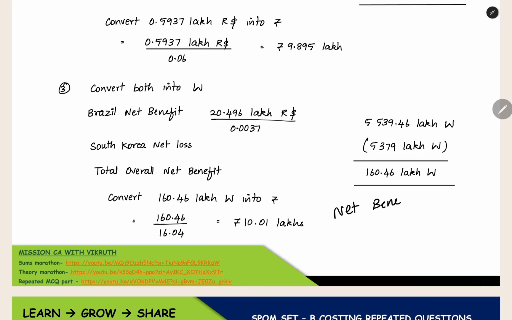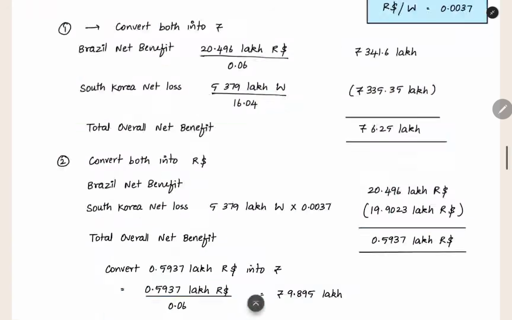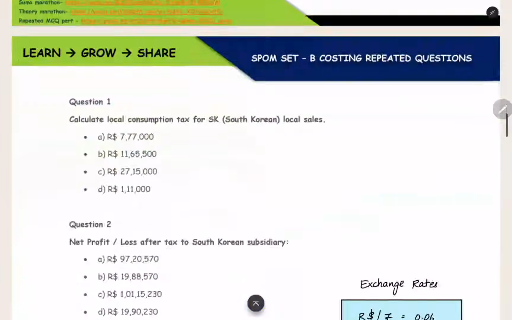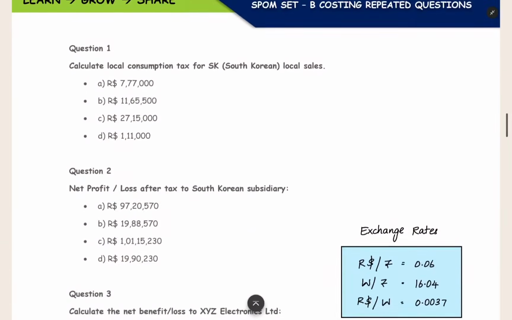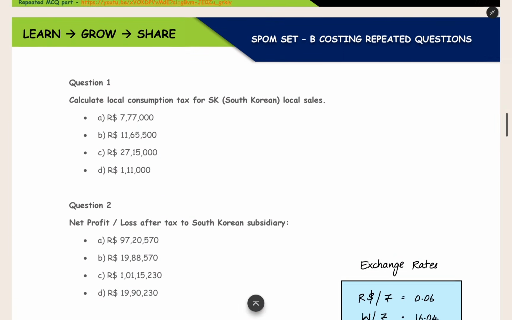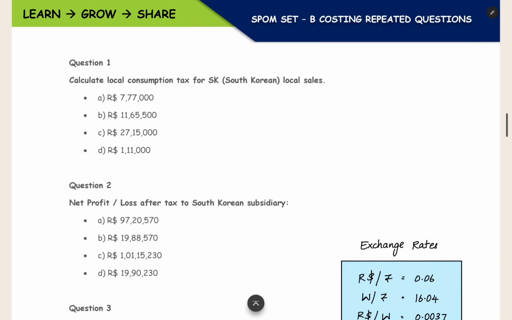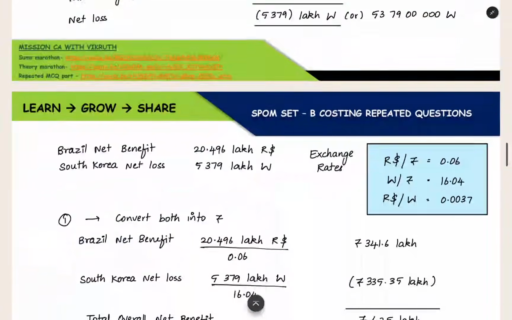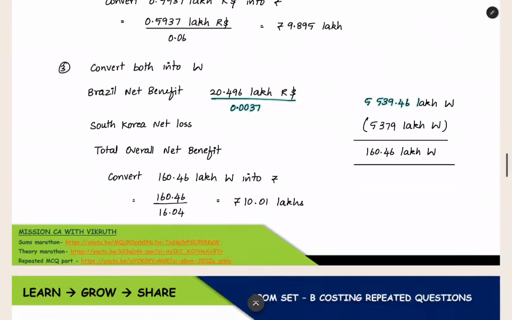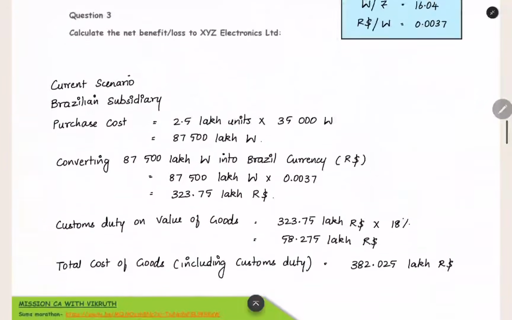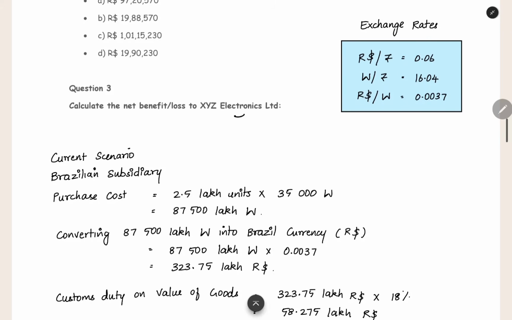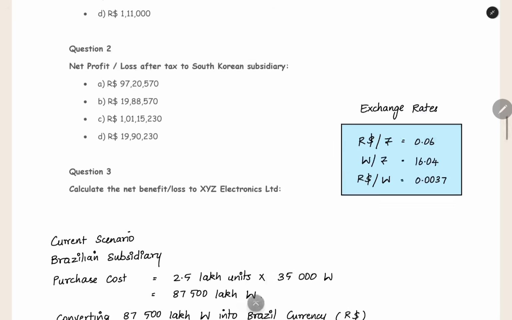In the question what they are asking, by doing this proposal, whether we are getting a net benefit or net loss for the company. That is the thing we have to find out. We found out that we are getting a net benefit, so we have to accept the proposal, and we are getting the highest net benefit in the third method. So that is what we have to do. When they are asking what is the net benefit to the company as a whole, if they are asking in rupees, you have to tell that 10 lakh 1,000.